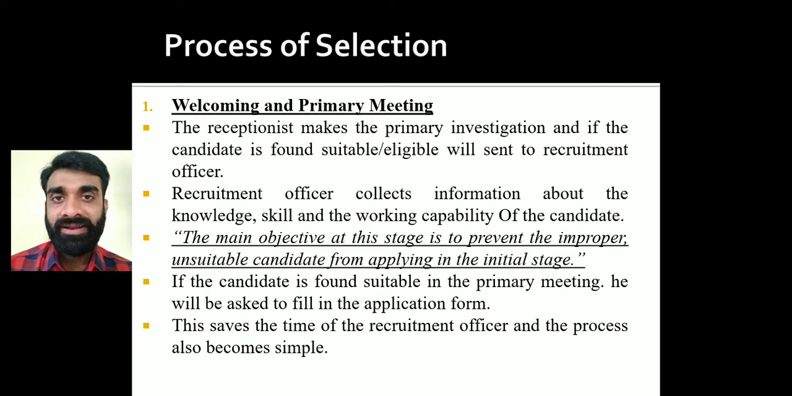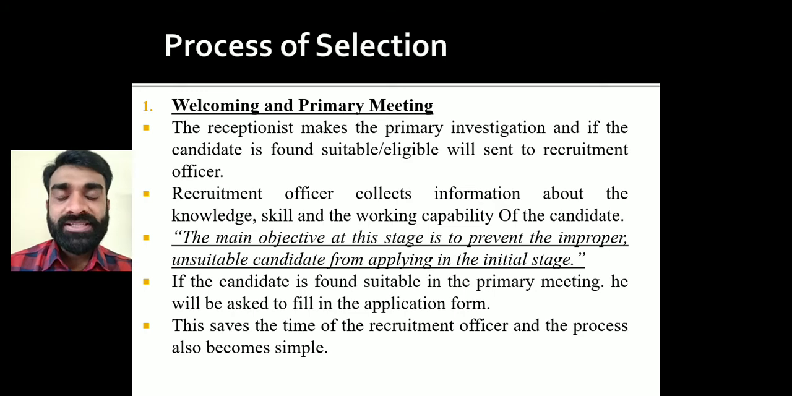Simple, right? They are going to receive the application. They are going to ask, okay, what is your experience, what are the subjects that you are teaching, right? If I say eco and OCM, then they are directly going to say, no, we don't have the requirement. We have a requirement of accountancy and statistics, right? Getting my point? So when this is filtered in the primary meeting, it will save the time of the recruitment officer, right?